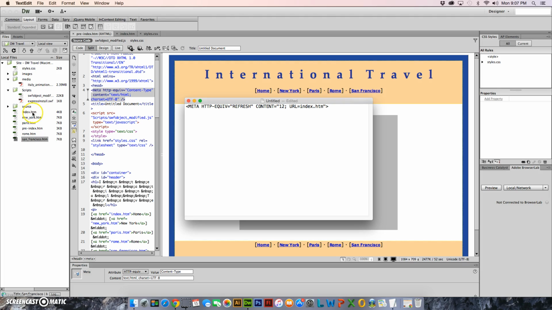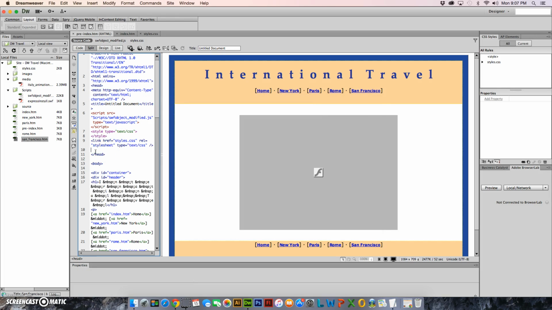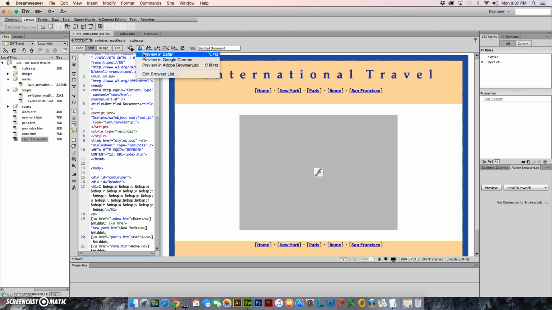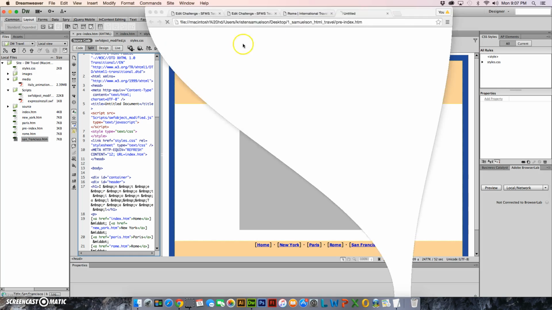If you happen to save yours as index.html, then make sure that you add the L, or if you saved it as something different. So I'm going to highlight that and copy it. I'm going to come inside just before the closing head tag, and paste it. You're not going to see any difference here. I'm going to save it, and go to Google Chrome.